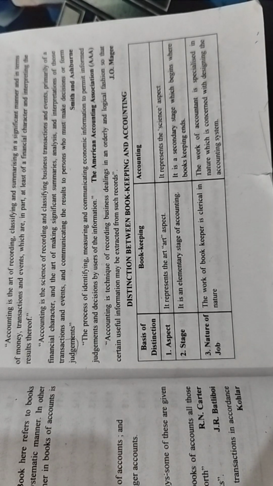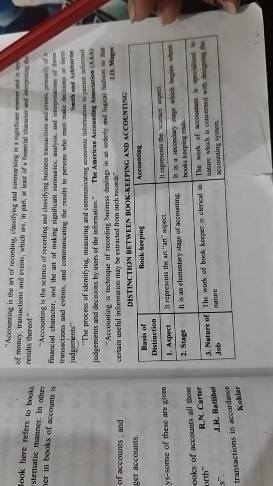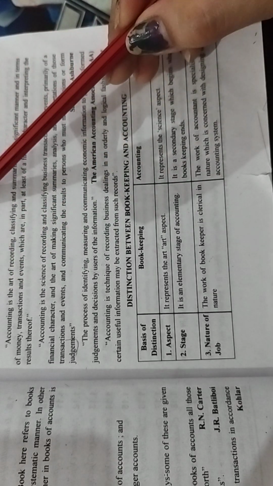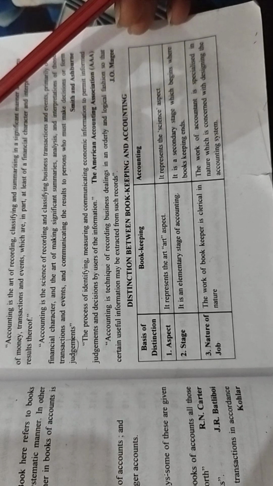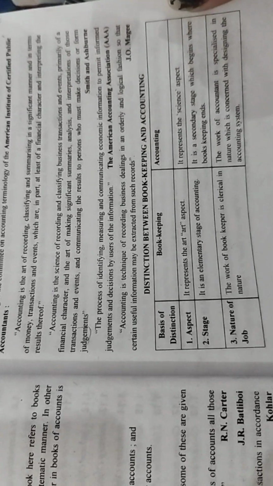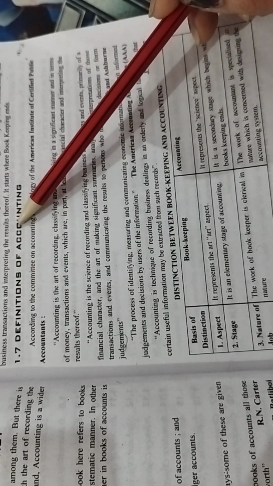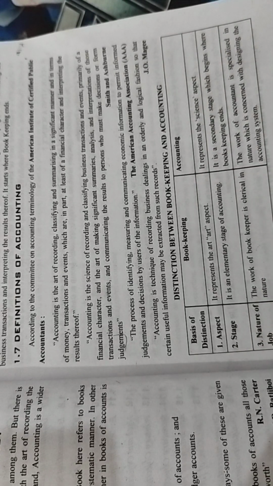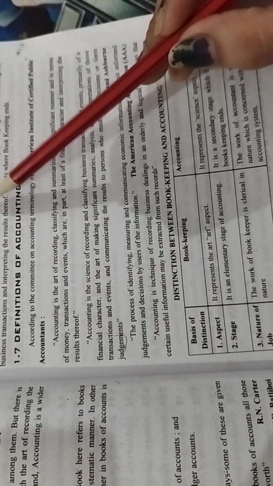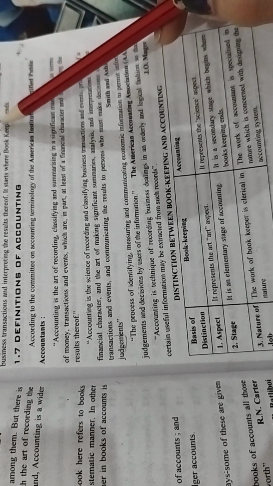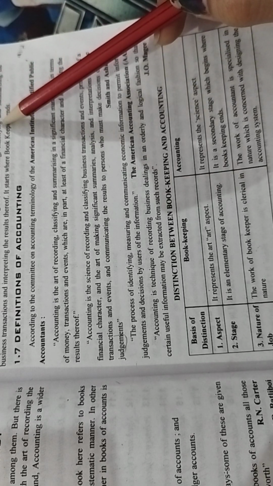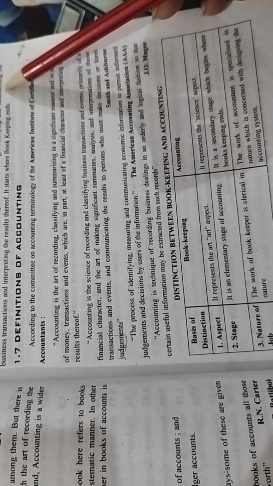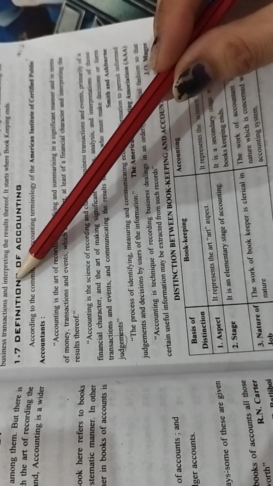Where bookkeeping aims at recording the business transactions, accounting aims at recording, classifying, summarizing the business transactions and interpreting the results. So it is a far bigger process than bookkeeping. Once the transaction has been recorded, accounting starts with classifying those transactions, then summarizing them, and lastly interpreting the results.